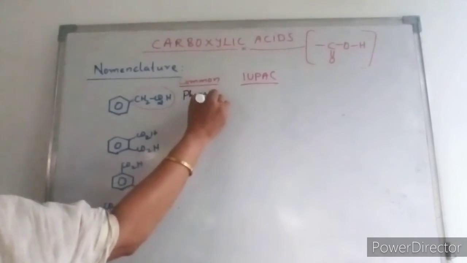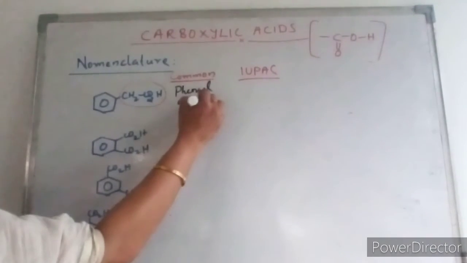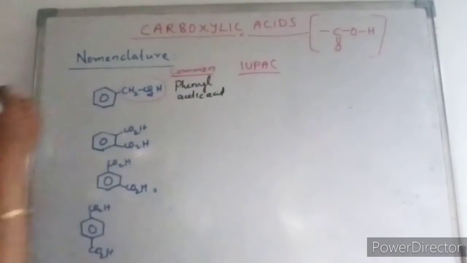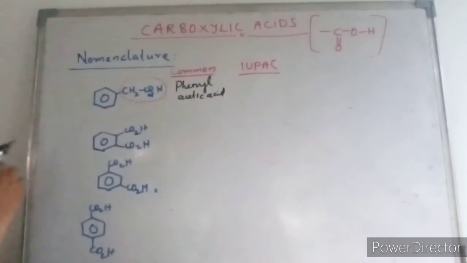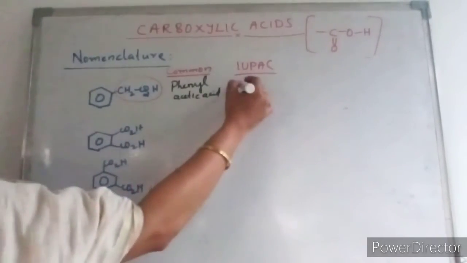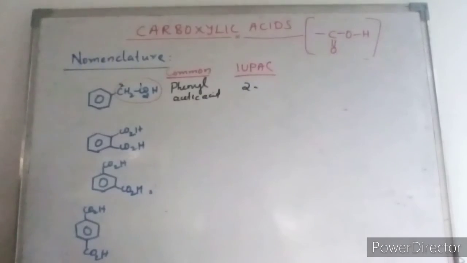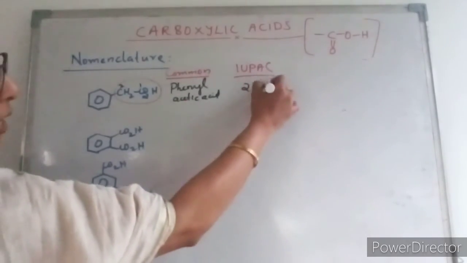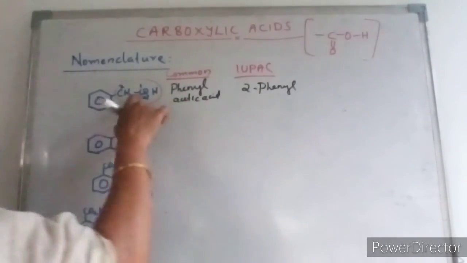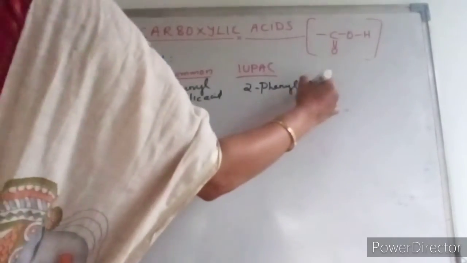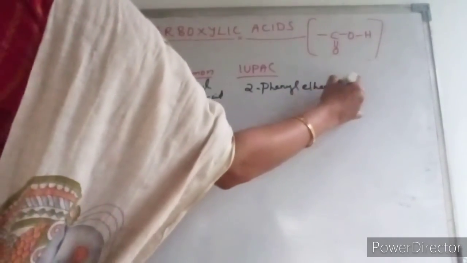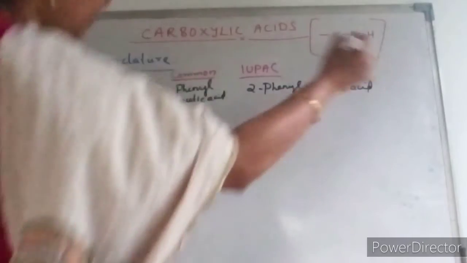It is named as a substituted acid. The IUPAC name will be: 1, 2, second position you have a phenyl group, so it will be 2-phenyl. Now 2 carbons, ethanoic acid. 2-phenyl ethanoic acid. That's how it is named.